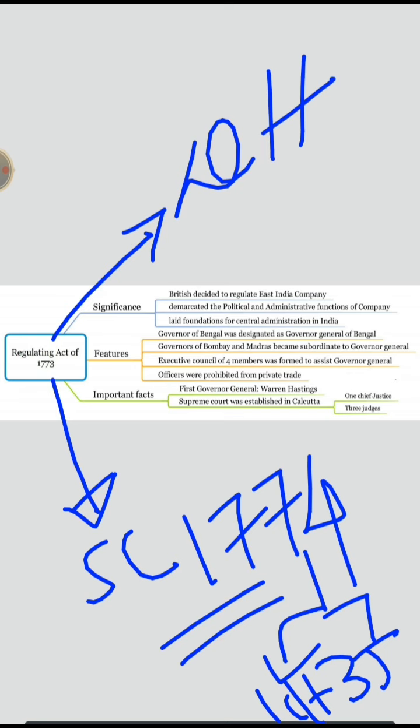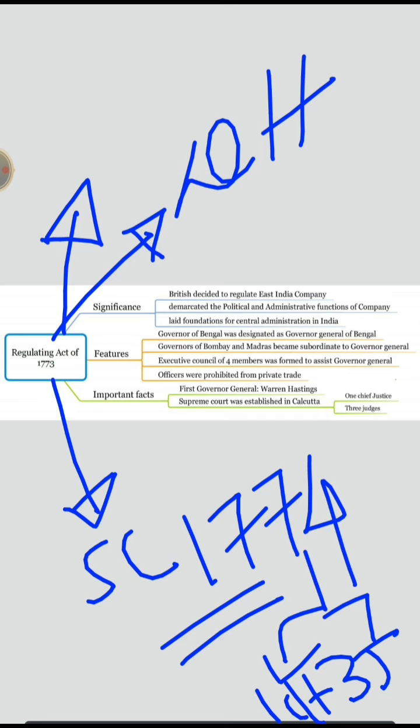So this is all about the Regulating Act of 1773. And also one more important point is that through this act, the company's officers, that means civil servants, are not allowed to participate in any kind of private trade. They have to deal with only the commercial and official affairs of the company itself. So they should not indulge in any bribes or illegal practices.